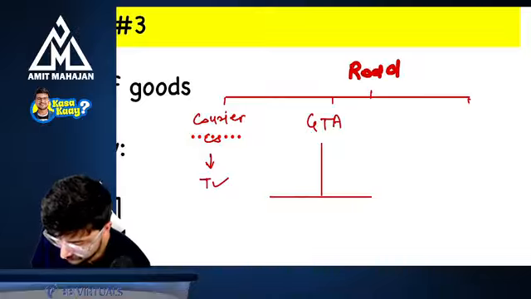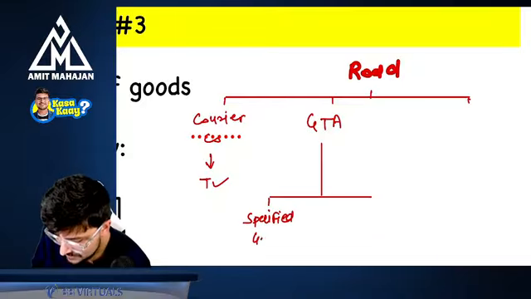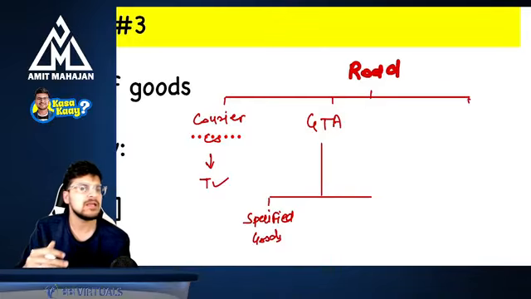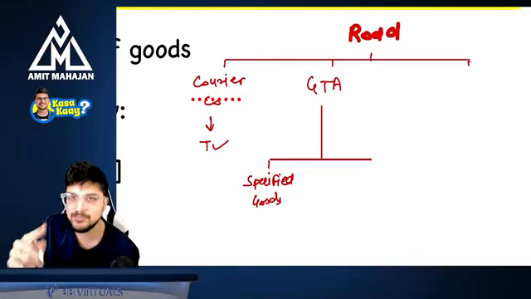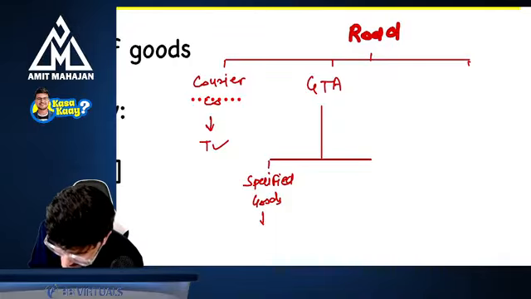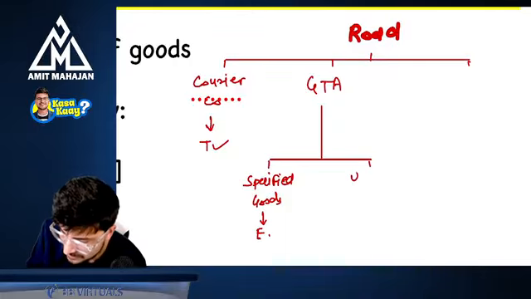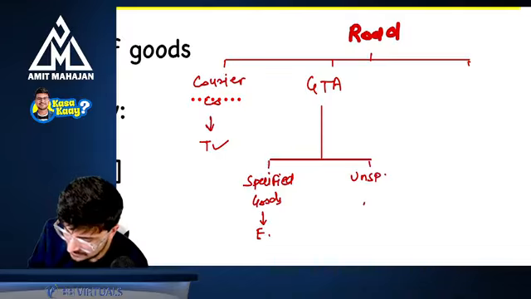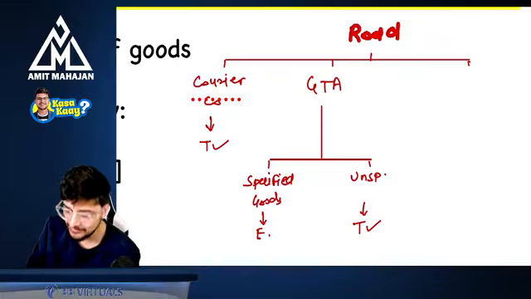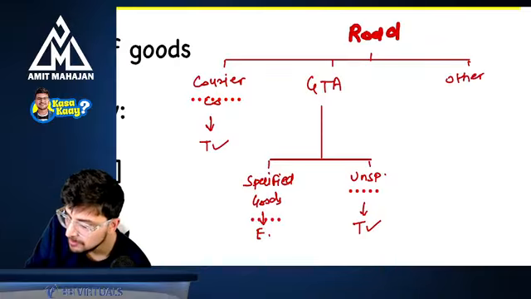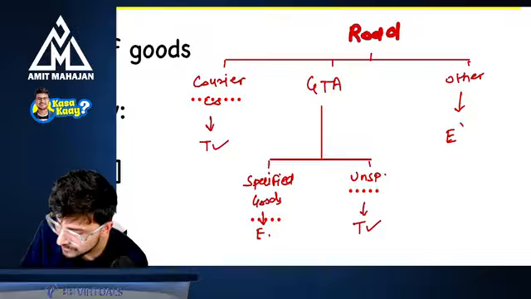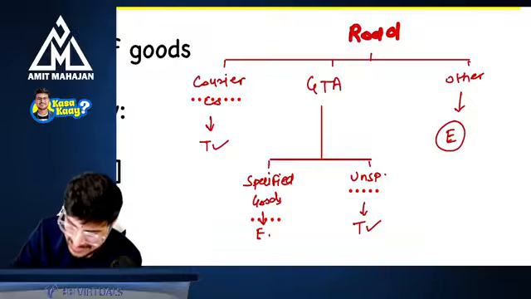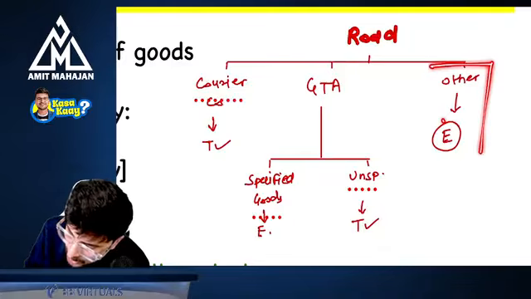If you are transporting the goods through a GTA, goods transportation agency, here we had two parts. If you are transferring specified goods, for example relief material and everything, then if you transport these specified goods through GTA, it was exempt from tax. And if you transport unspecified goods, then it was taxable. Perfect. And if you transport goods by other modes, not through a courier company, not through a GTA, then that is going to be exempt from tax.